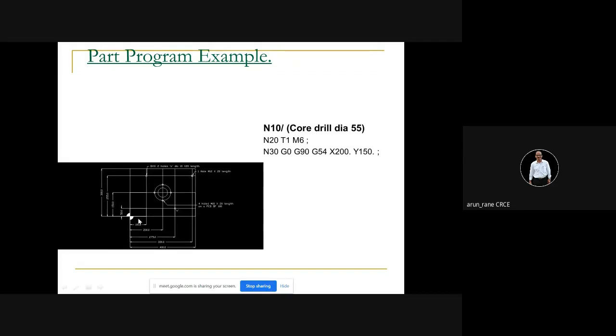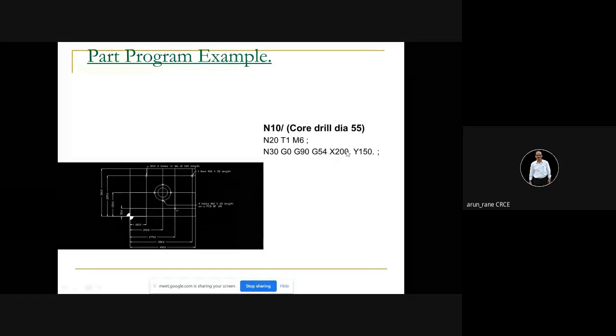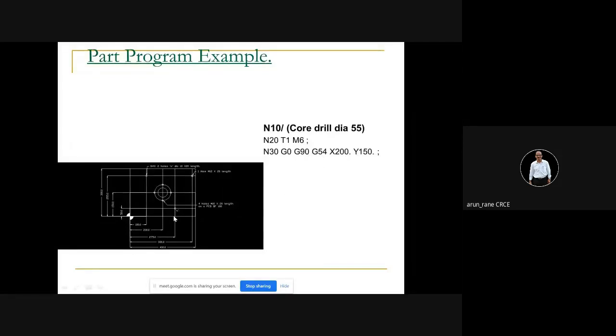All right. So there are two things. Always remember work offset and tool offset. I'll give you a separate list of these codes, or the questions that will be asked. So X200 and Y150. So now where will this tool come? X200, see, from here X200 and Y150 means from here 150. So the tool is over here and a little up. G0, G43. Now G43 is nothing but the tool offset. G54 is the work offset.